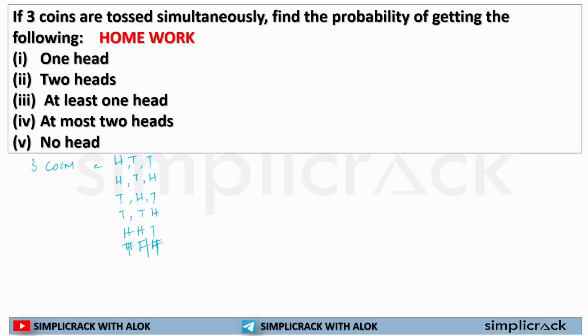In this way, you will be calculating the numbers, or I can say directly will find out the answer through 2 to the power n, that is n number of coins, tossed thrice, that is 8. So your total number of outcomes is 8. So your base is fixed. Now you just have to find out in how many ways you will get only one head, in how many ways you will get only two heads, or in how many ways you will get at least one head, then at most two heads and no head.